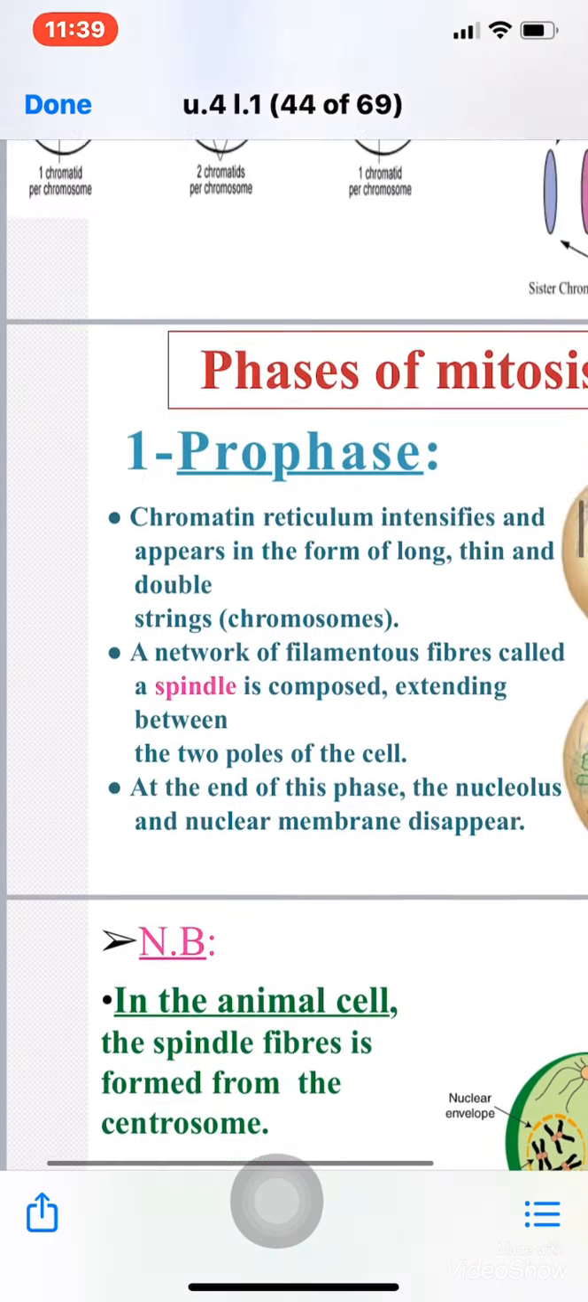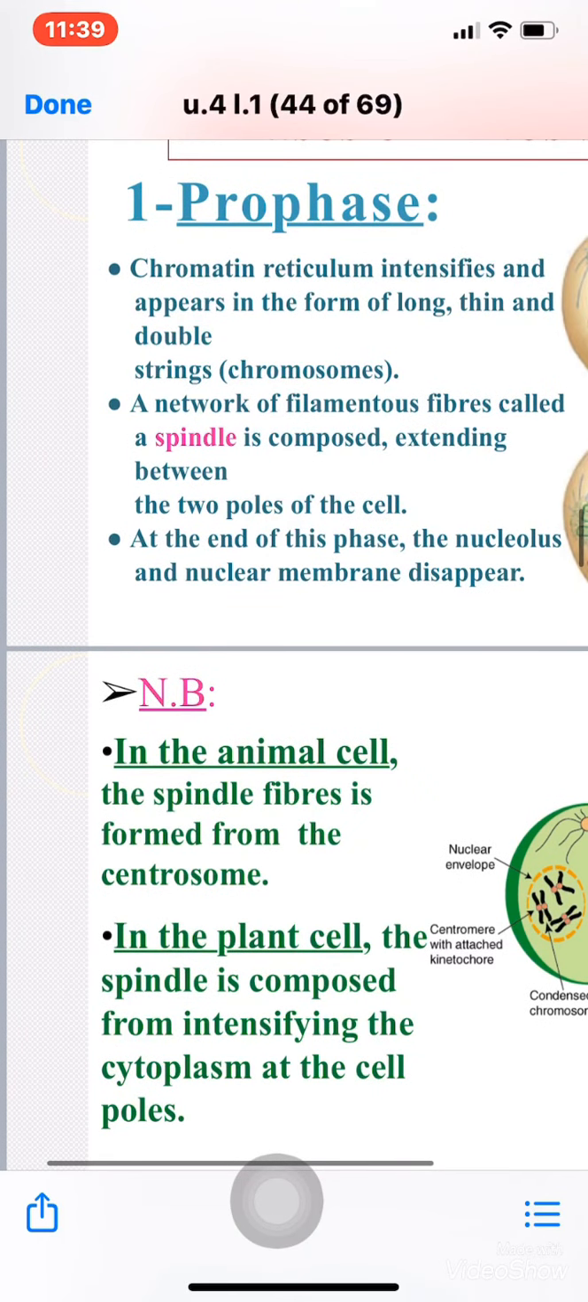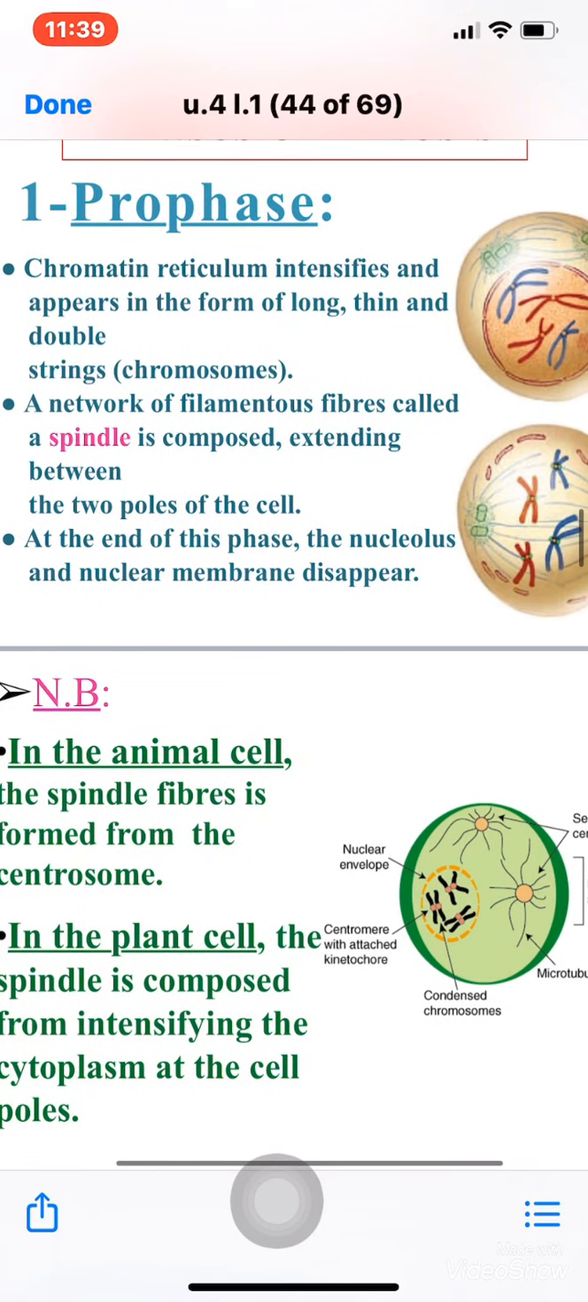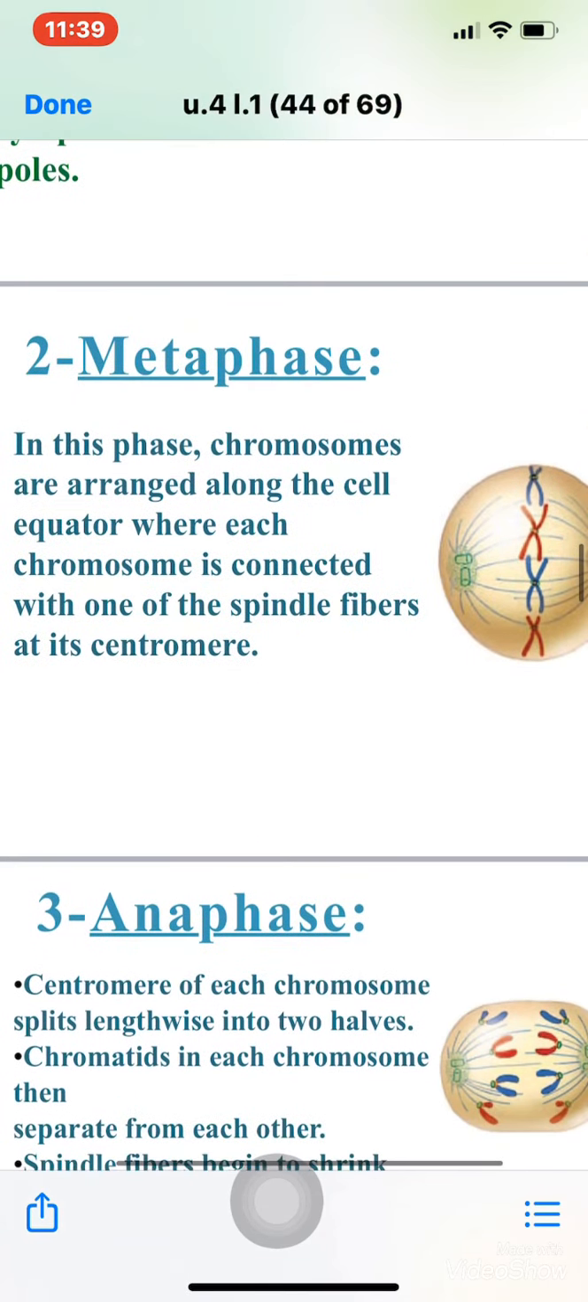This is phase number 1, which is called the prophase. The nucleolus disappears, the nuclear membrane disappears, the spindle fibers start to form, extending between the two poles of the cell, while the chromatin reticulum intensifies. Okay, let's talk about phase number 2, which is the metaphase.